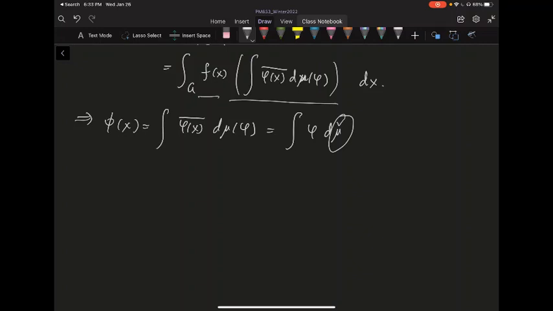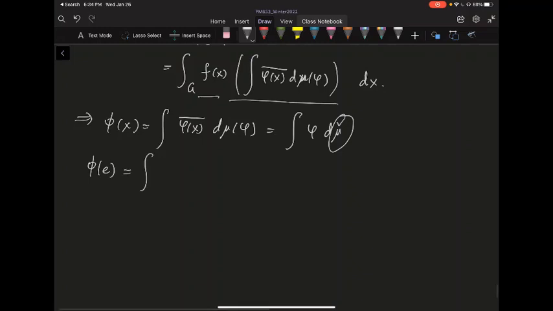So I realize my phi of x, this positive definite function, as an integral of some character, integrated against some measure on the character space, or the dual group. Now I just need to show this mu check is positive. Why is that? First of all, consider phi of e.